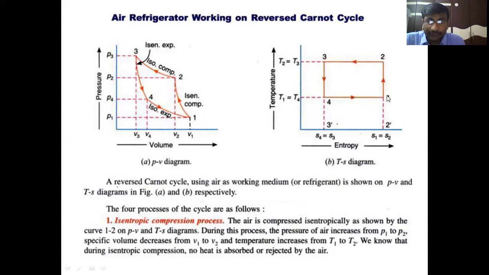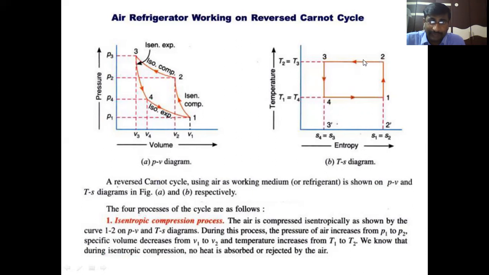And 4 to 1 is isothermal, constant temperature T1 equal to T4, isothermal heat extraction or heat absorption process. Clear, students? It is isentropic compression, isothermal compression, isentropic expansion, isothermal expansion.